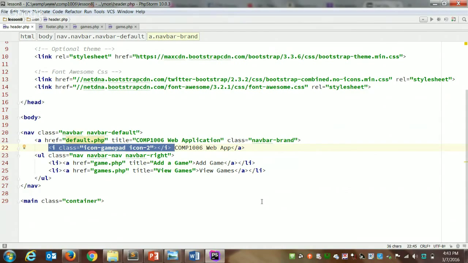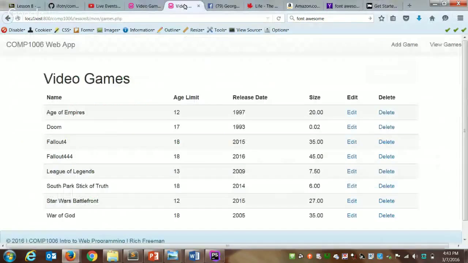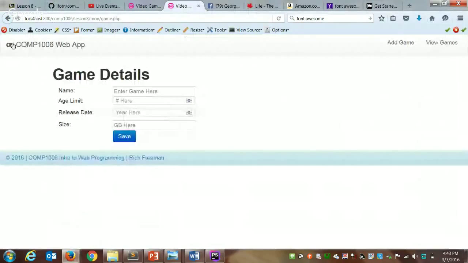That stuff in blue, that's the new code, along with lines 13 and 14. Let's try this out and see how it looks. So now we get our little game player console, pulling the icon from the Font Awesome style sheet.